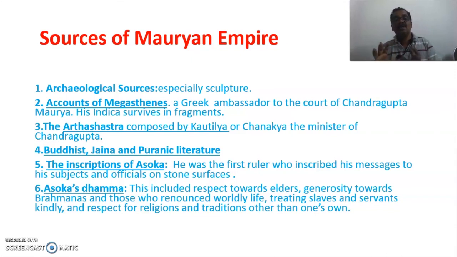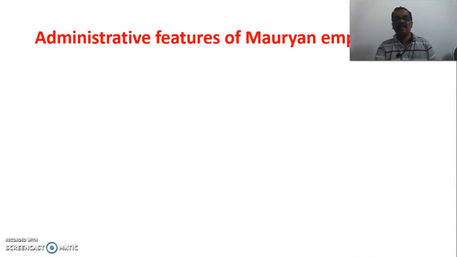And this Ashoka Dhamma also gives an indication that this Mauryan Empire was ruling with the support of people for quite a long time. Now, the next one is what is called the administrative feature of Mauryan Empire. That and all, we will discuss in the next module.